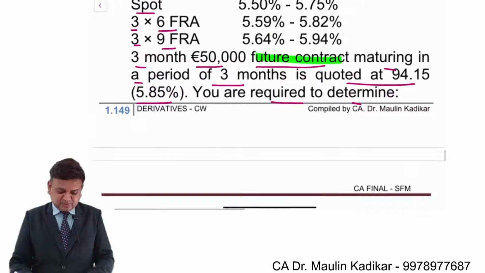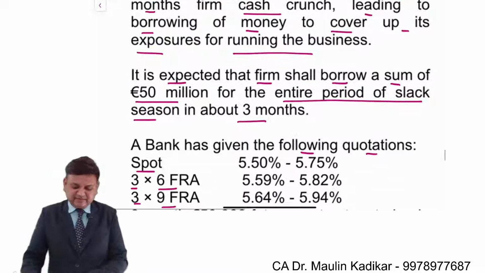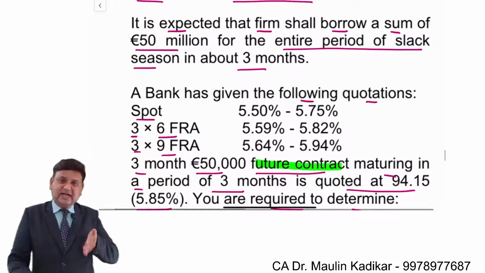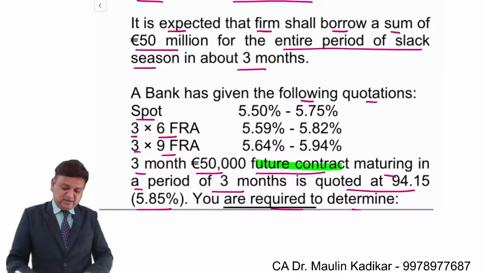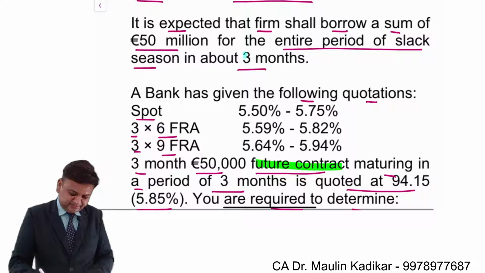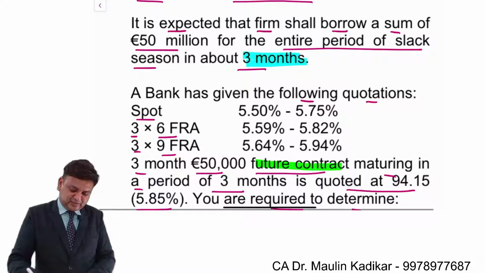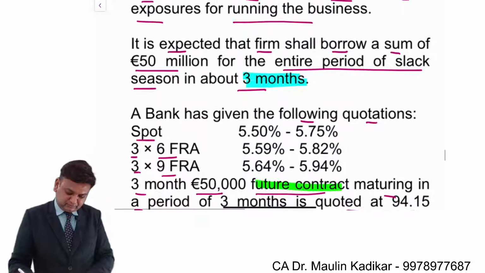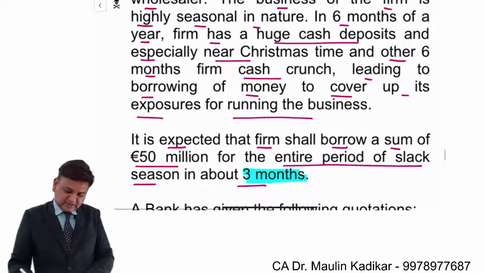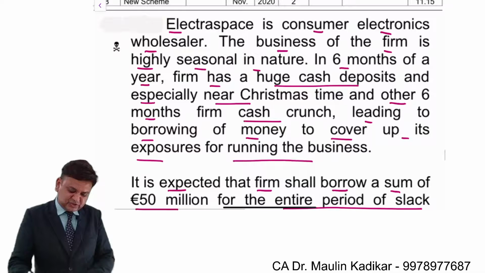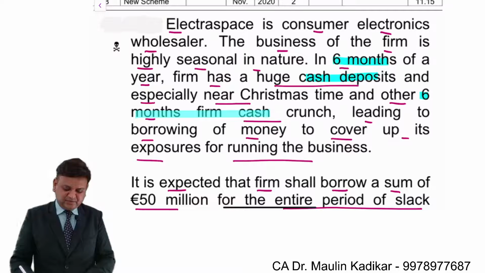We know friends that here the language of the question says that the slack period is going to start after 3 months, and the slack period is going to be there for 6 months. It has been given that in 6 months of the year there is a huge cash deposit, and in the remaining 6 months, there is a cash crunch.